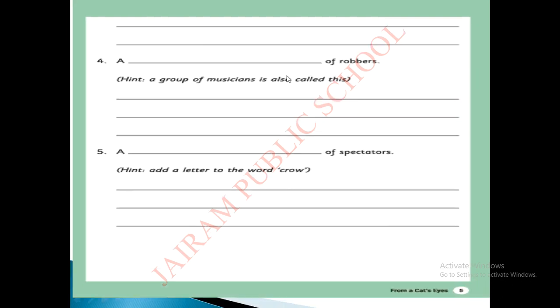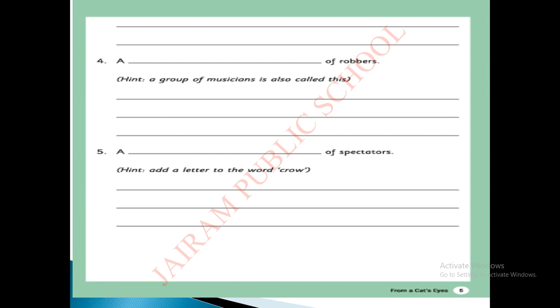A dash of robbers. Do you know who are robbers, children? Yes, robbers. A person who commits robbery. Okay, robber means a person who commits robbery. See, a group of robbers. How we can say this in collective nouns? So they may give the hint. What hint they have given? A group of musicians is also called this. So for musicians also we can use the same collective noun.